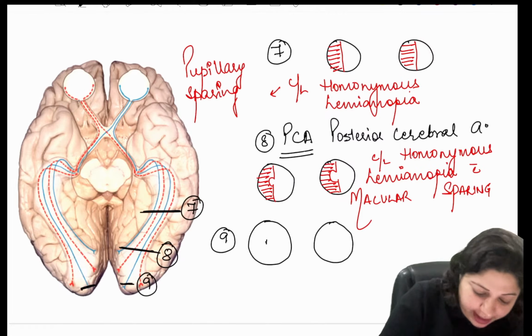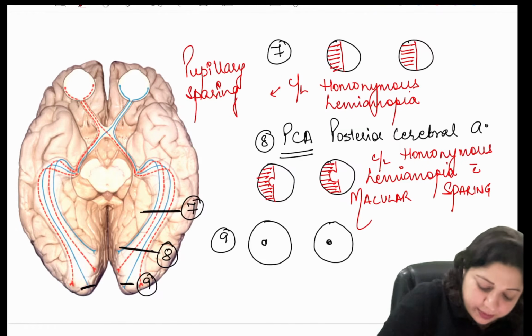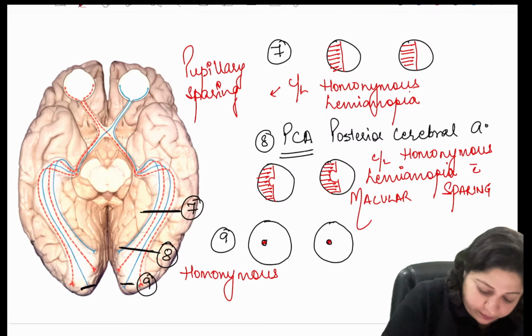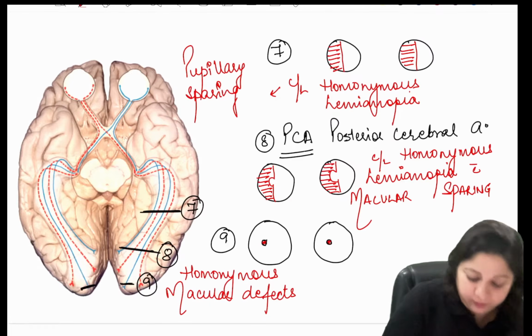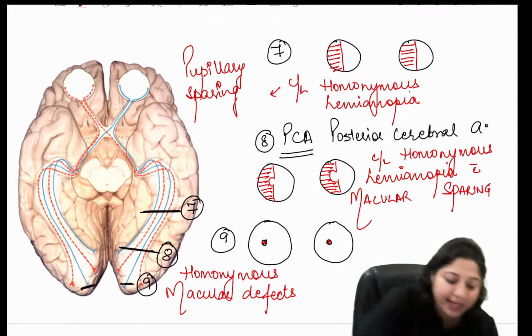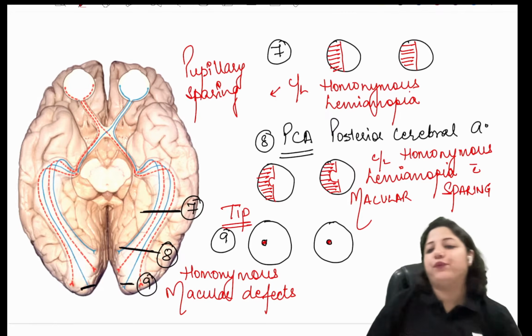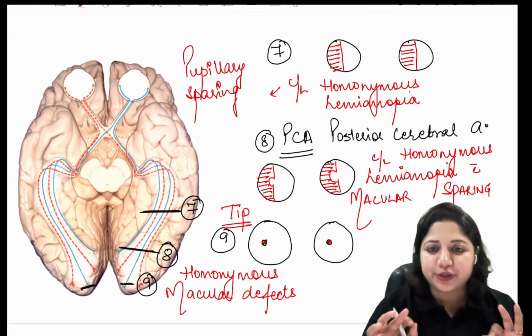You would have homonymous macular defects. All right, so that is when you have the tip of the cortex involved. Is that point clear to you?